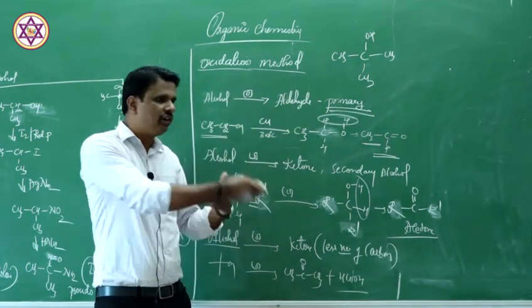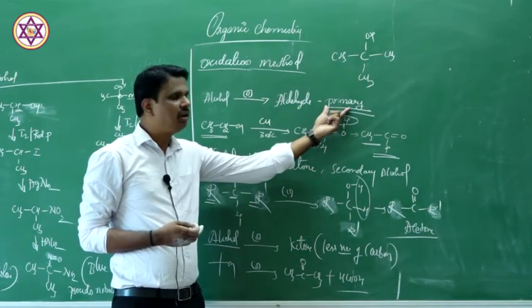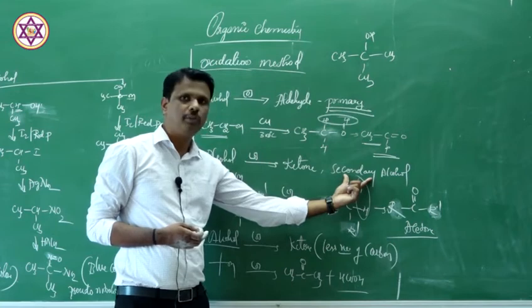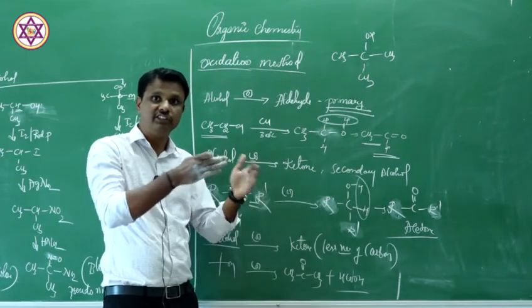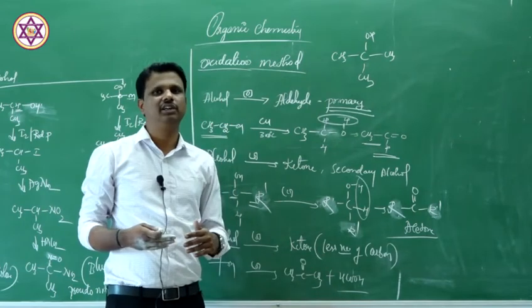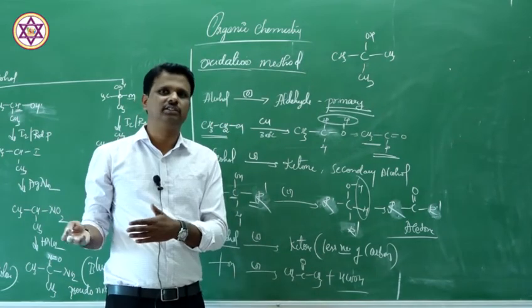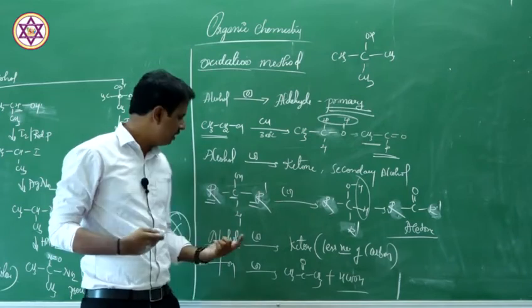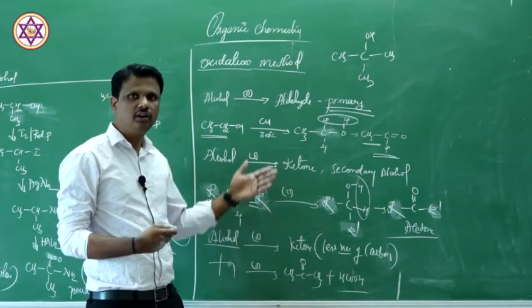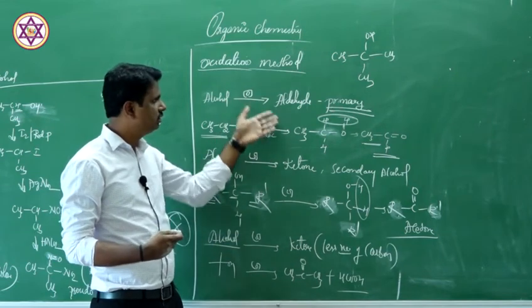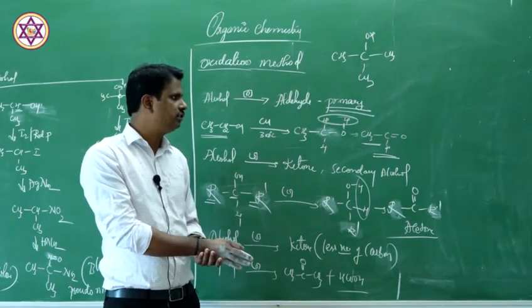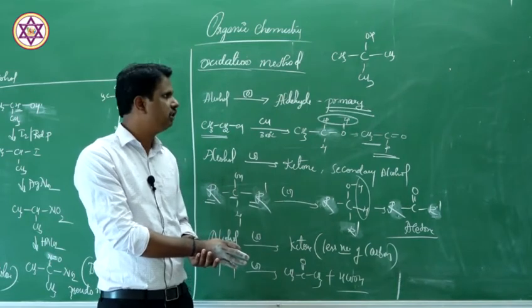In reverse order, primary alcohols upon oxidation give aldehydes, secondary alcohols give ketones having the same number of carbon atoms, but tertiary alcohols upon oxidation give carbonyl compounds and acids with lesser number of carbon atoms than the parent compound. That is how you understand the nature of hydroxyl group, the nature of alcohols in any organic functional group.